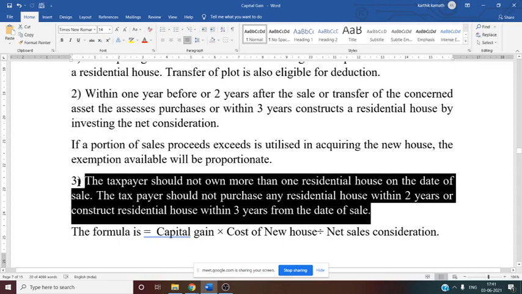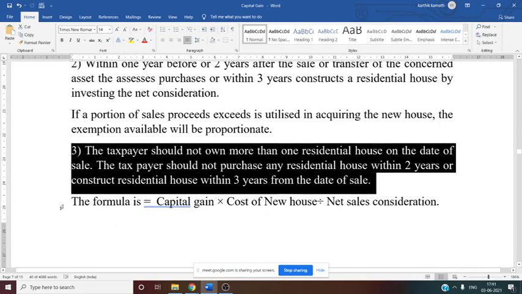Before that we need to see one more rule: the taxpayer should not own more than one residential house on the date of transfer. If he owns more than one residential house, then this exemption is not available. Then the taxpayer should not purchase any other residential house within 2 years, or construct one within 3 years, from the date of sale. This also you have to see.